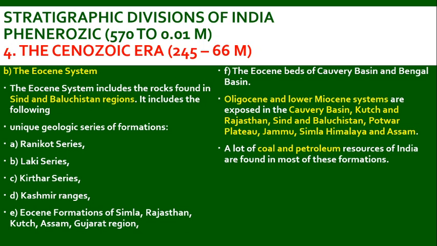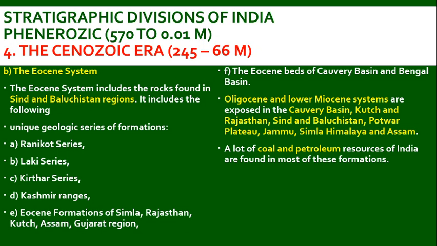The Eocene system. The Eocene system includes the rocks found in the Sindh and Baluchistan regions. It includes the following unique geologic series: Ranikot series, Laki series, Kirthar and Kashmir ranges. The Eocene formation of Simla, Rajasthan, Kutch, Assam, Gujarat region. The Eocene beds of Kaveri Basin and Bengal Basin.